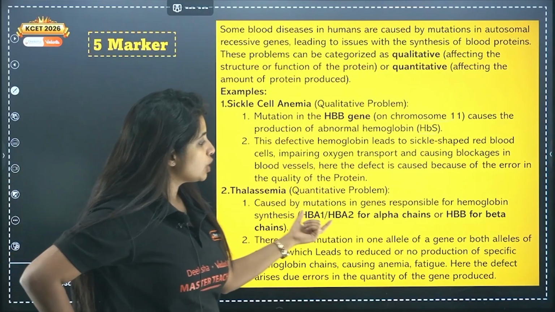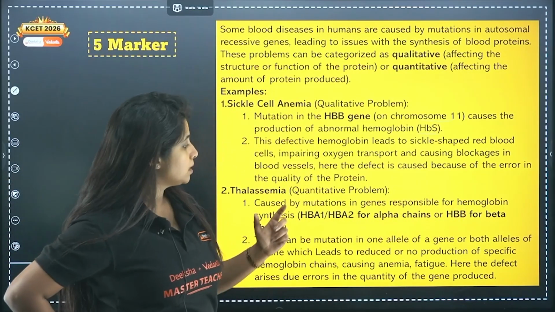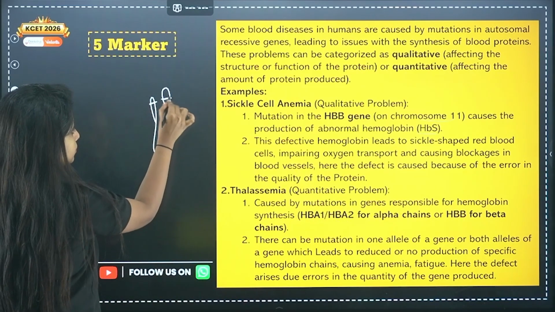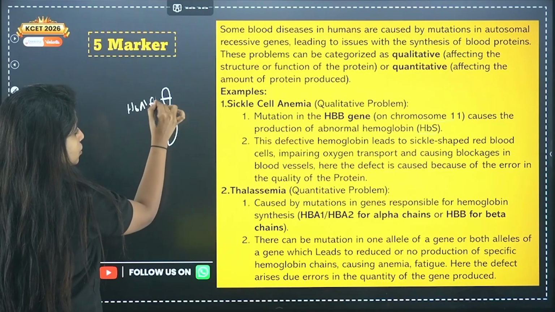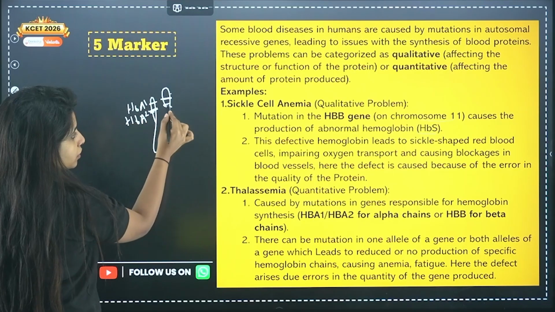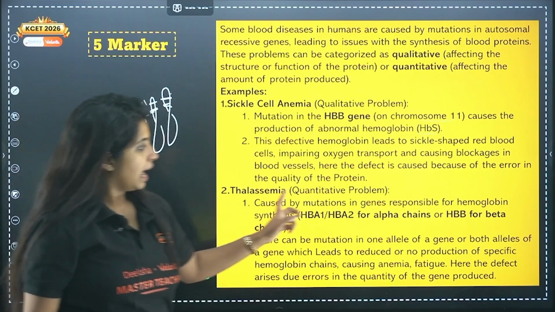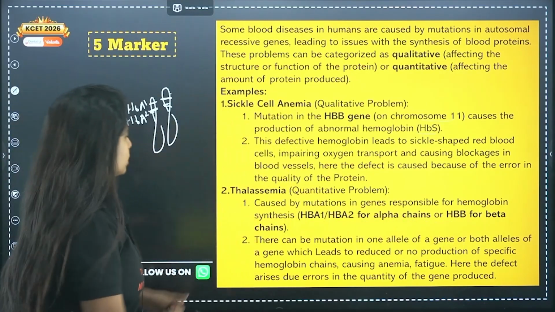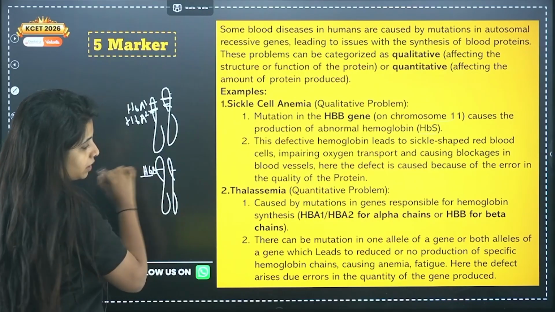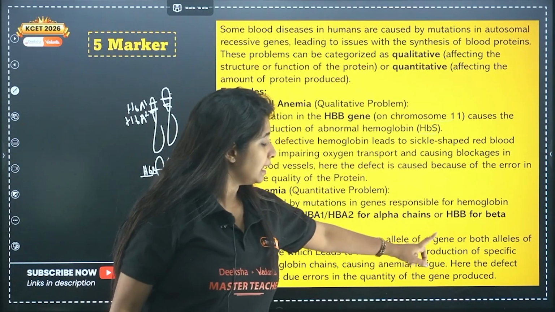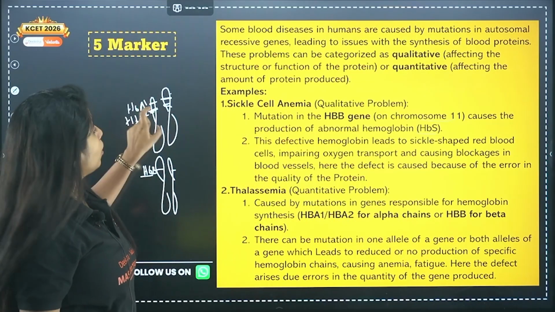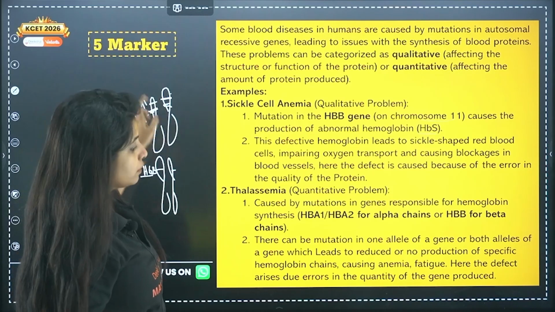So it is caused by mutations in the genes responsible for hemoglobin synthesis, HbA1 and HbA2. So over here, suppose this gene and this gene is HbA1, and this is HbA2. You will have 2 alleles for them, 2 alleles for them also, and the HBB gene on the beta genes. So this is the HBB gene. There can be mutation in 1 allele of a gene or both the alleles of a gene, which leads to what?